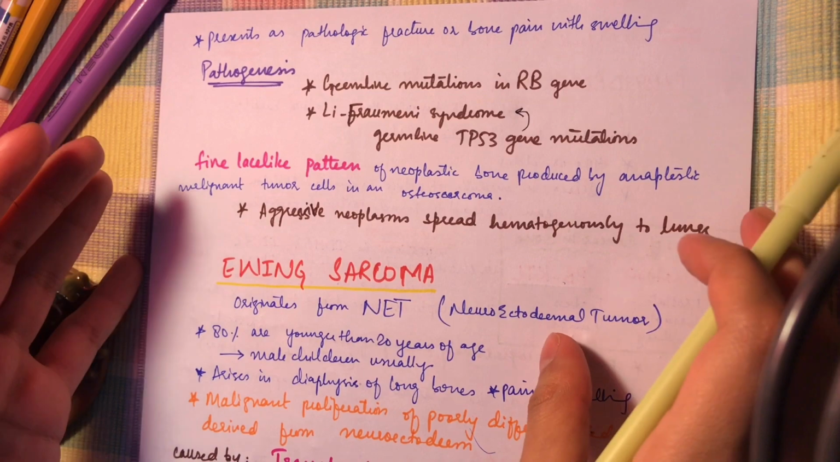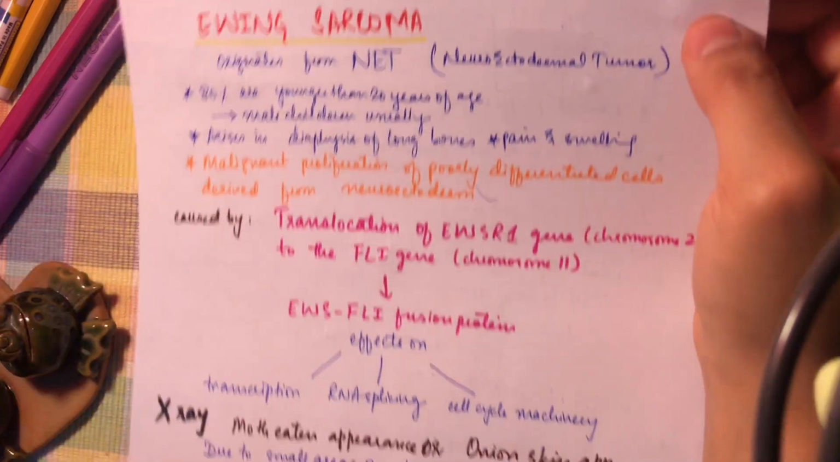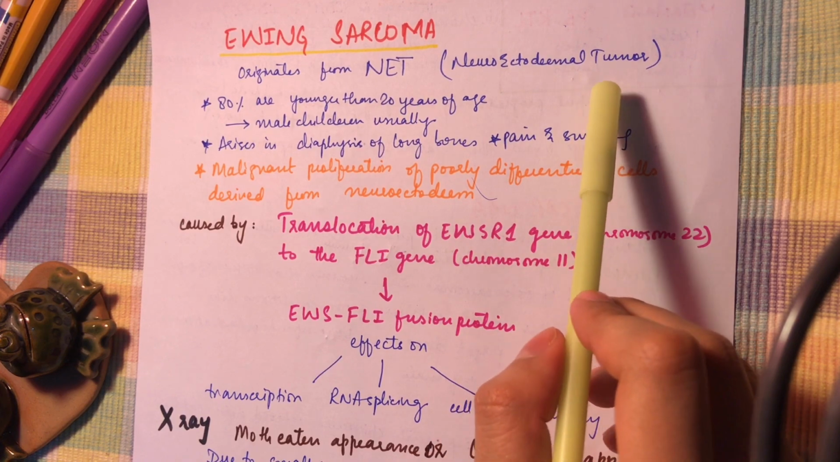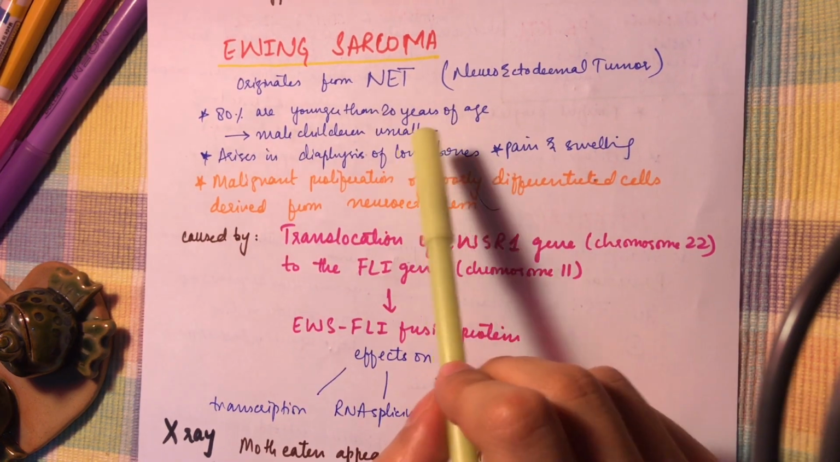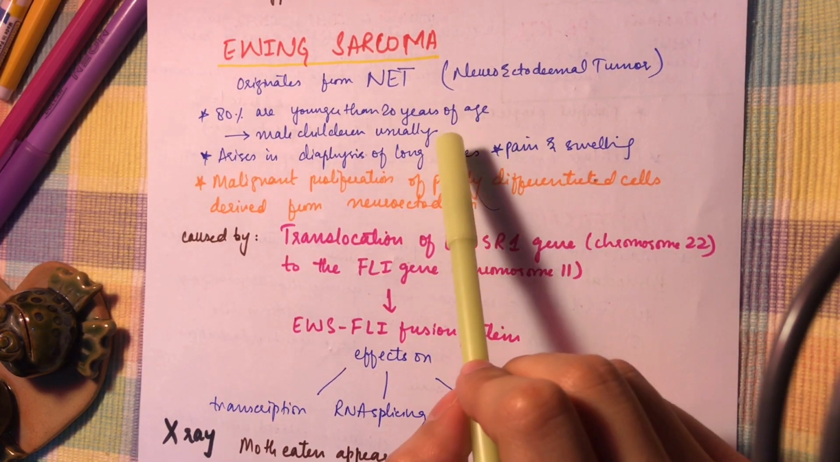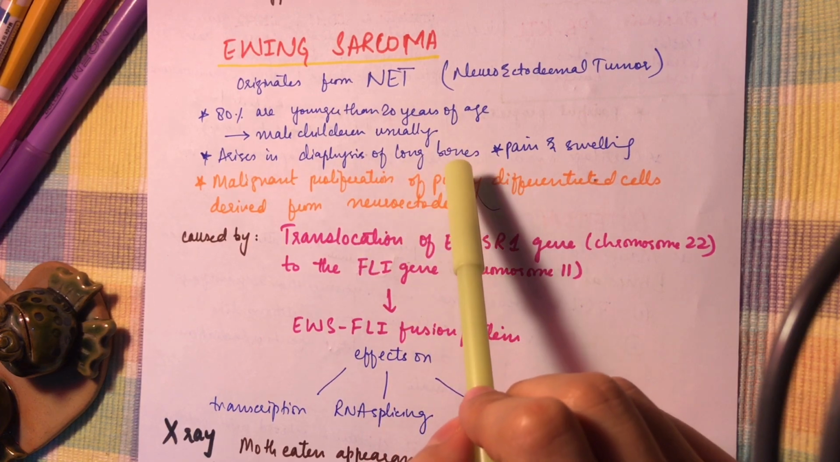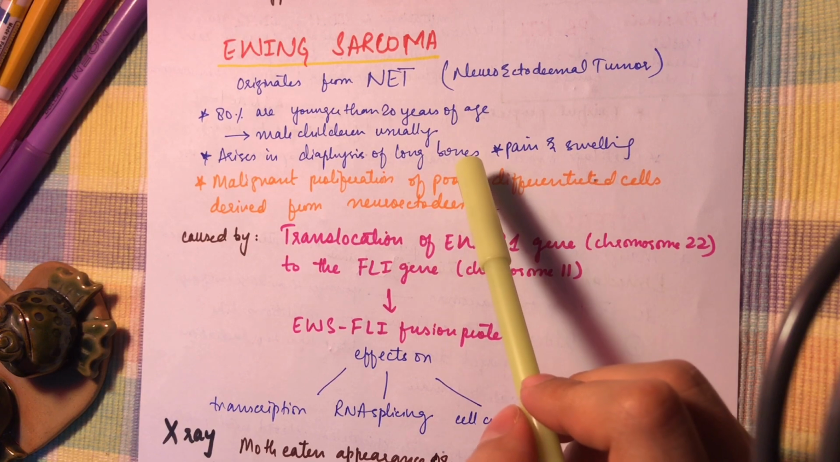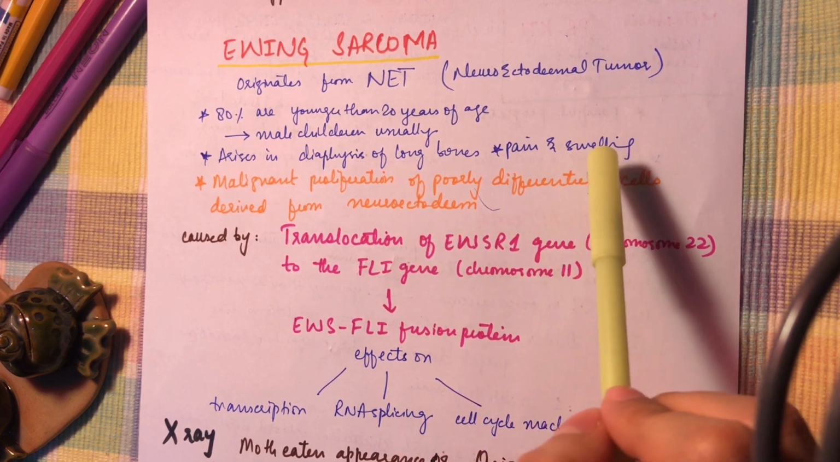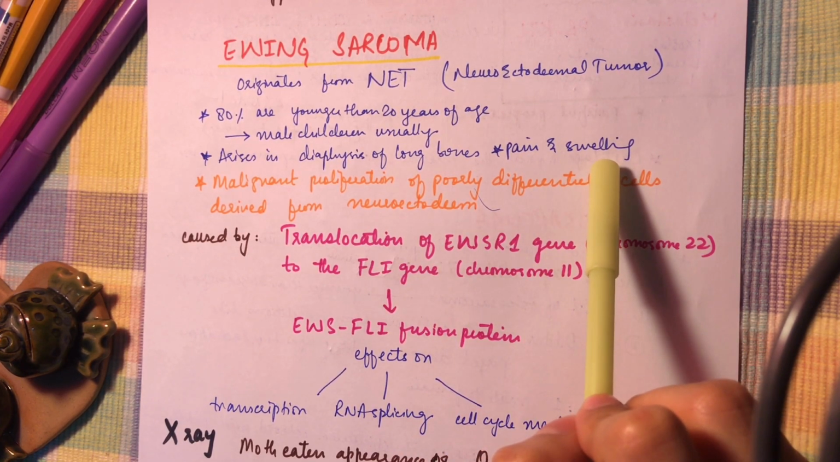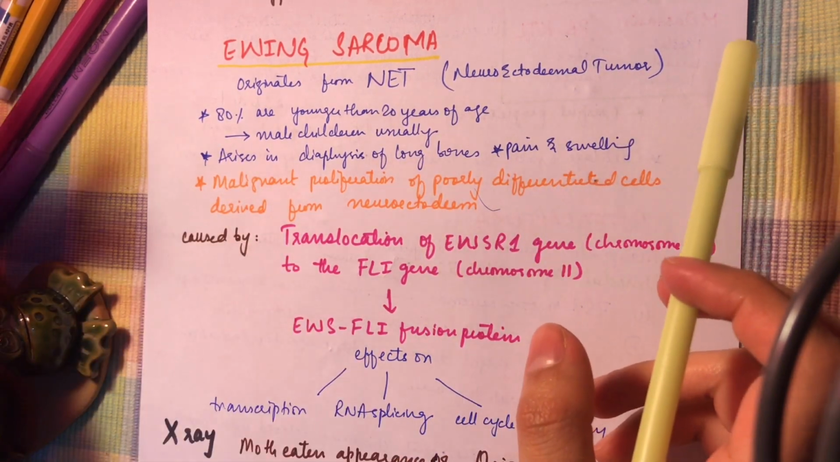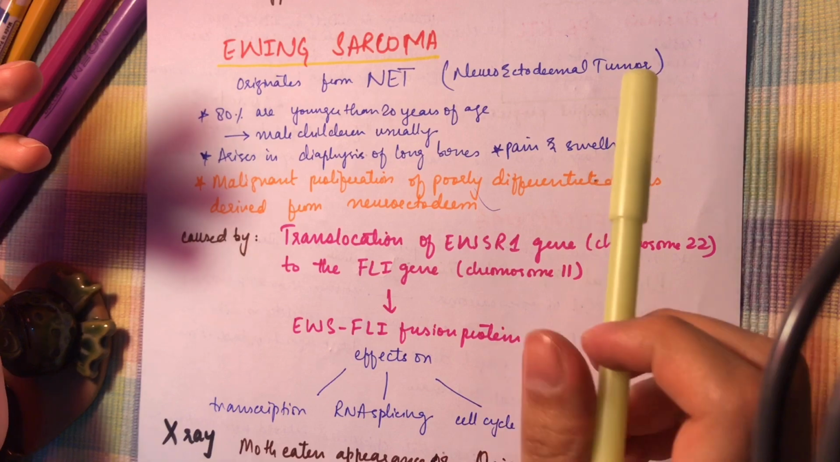Next is the Ewing sarcoma. Ewing sarcoma originates from the PNET. What is PNET? Primitive neuroectodermal tumor. Eighty percent are younger than 20 years of age, and male children are usually more affected as compared to females. The Ewing sarcoma arises in the diaphysis of the long bone and causes pain and swelling. It starts in the medullary cavity and spreads to invade the cortex and the periosteum.